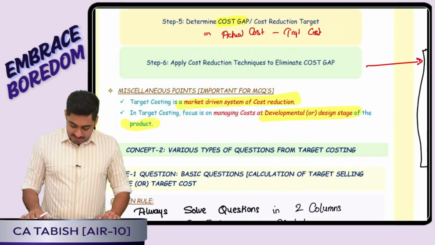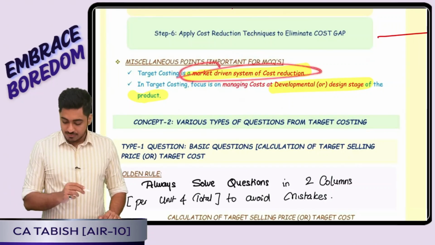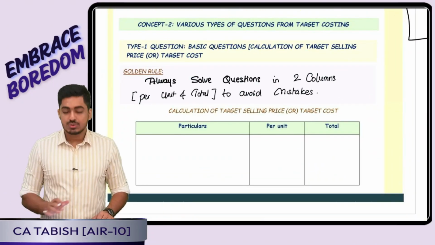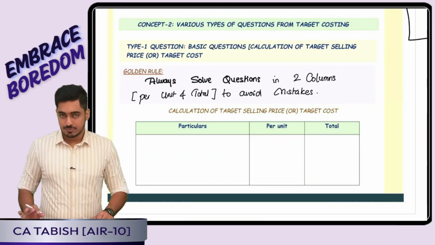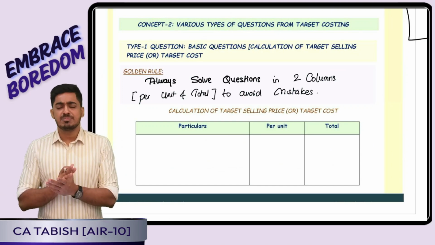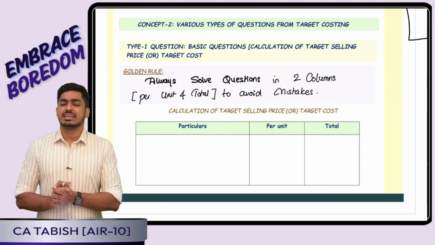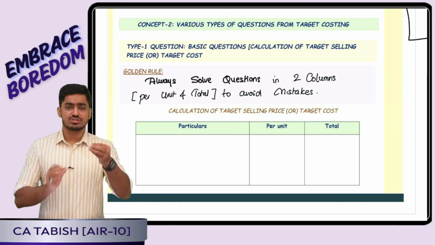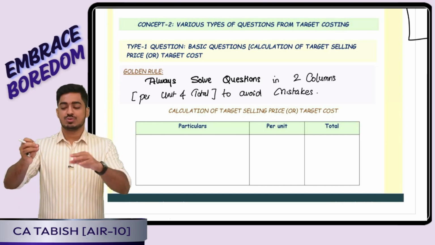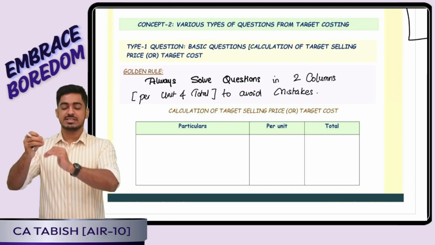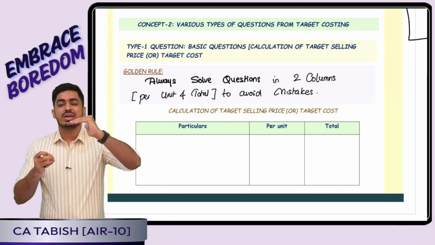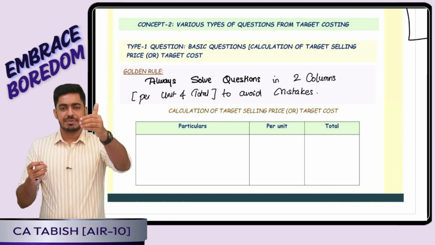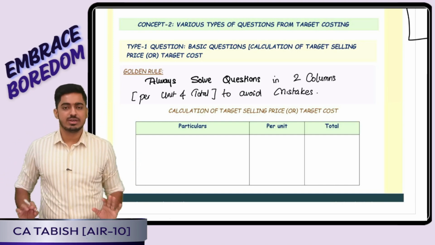Now, then we have told it is a market driven system for cost reduction. Now, then we have gone into the different types of questions. First type of question was a basic question wherein they will either be asking us to calculate target cost or target selling price. Tell me students, how do I get selling price? Cost plus profit gives me selling price. How do I arrive at cost? Yes, it is selling price minus profit gives me my cost. Perfect.